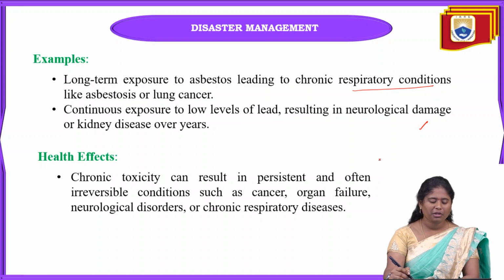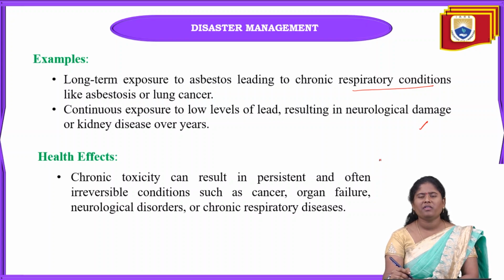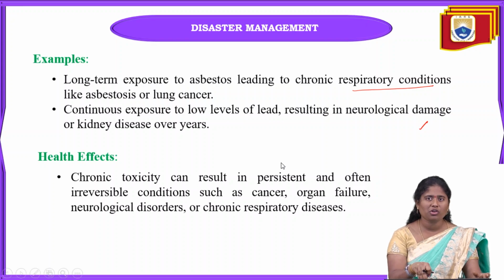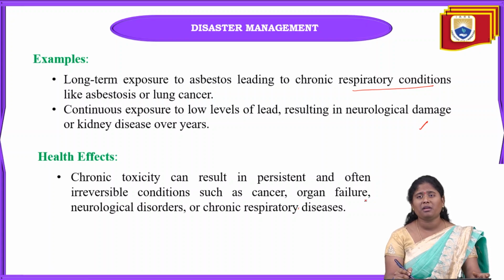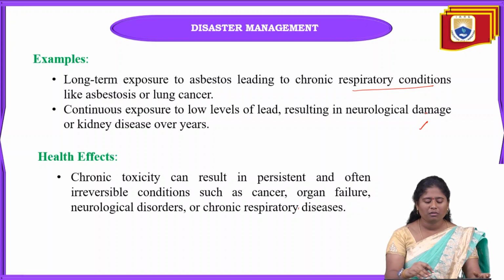Okay. And next one is health effects. In these health effects, because of continuous exposure to things like lead and asbestos, these are all substances which may be very harmful to our body. So when we are exposed to these substances continuously, we may get cancer, organ failure can happen, respiratory problems we can see, and also neurological disorders we may see. These are all the health effects that can be seen when we are continuously exposed to chronic toxicity.